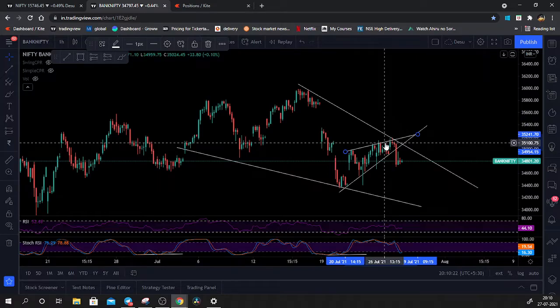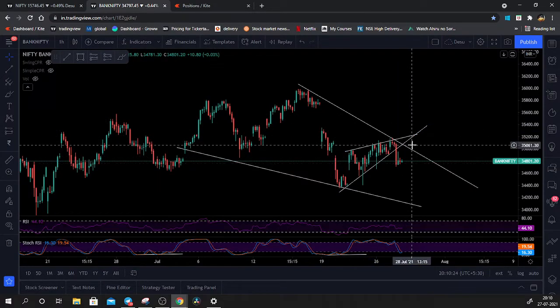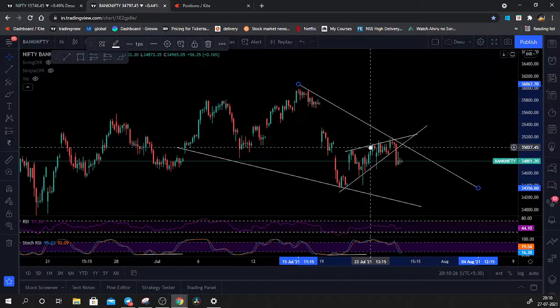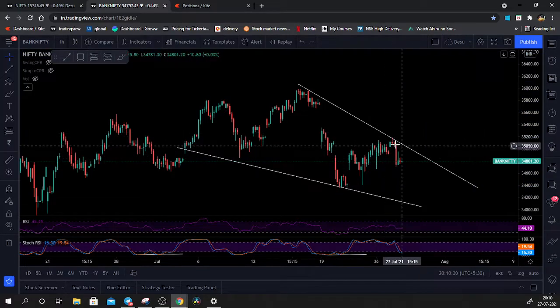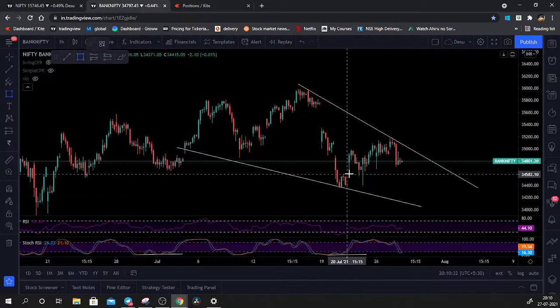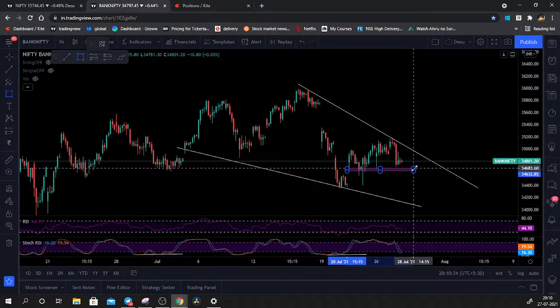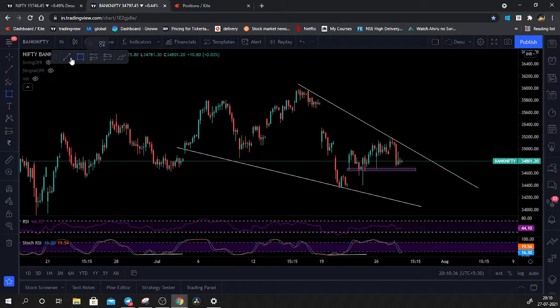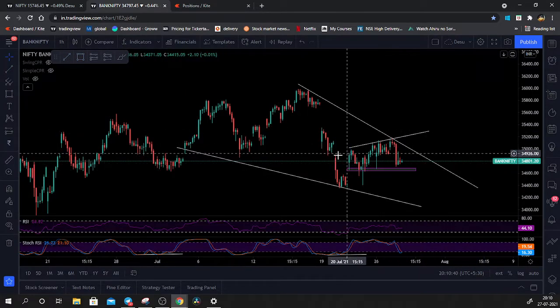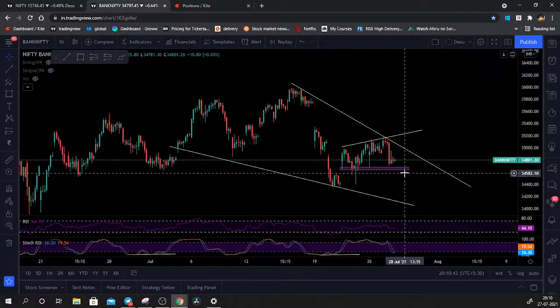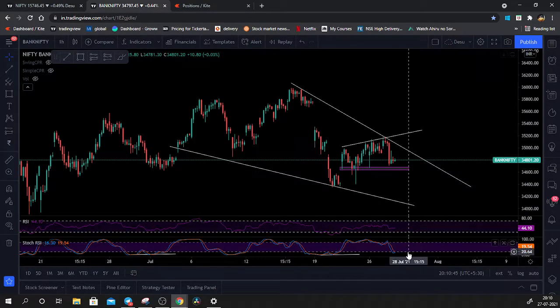So for tomorrow's analysis, what I feel is that this is the bigger pattern, which is definitely trying to support and respect it, and the newer pattern would be somewhat like this, which is basically a good zonal support over here and a trend line of something like this, right? So in the 1 hour time frame, I would wait for the candle to close below this, and if stochastic